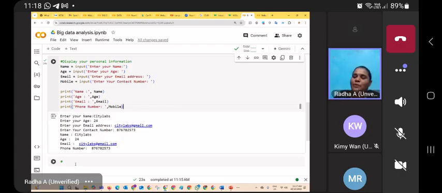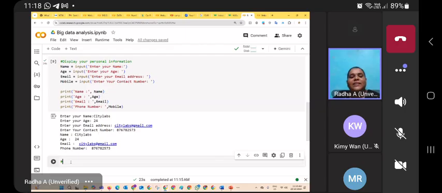So my suggestion, whenever you create any program, give the title. For that, use the hash symbol, which is a single-line comment. If you want to write any notes, any title, or any explanation about the lines, you can use a comment line. For multi-line comments, there is the triple double quotation mark.